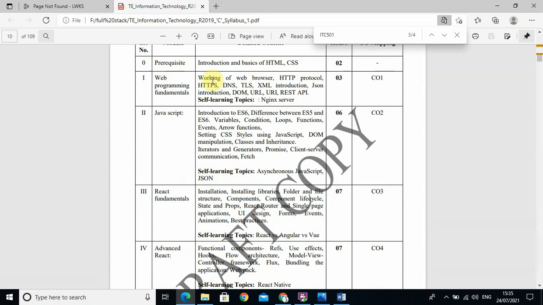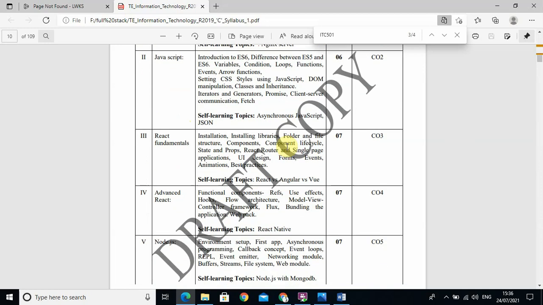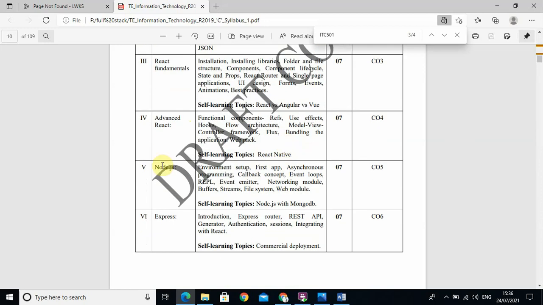The prerequisites are HTML, CSS, and some networking. Web programming fundamentals are there, okay. Then JavaScript, which is not the normal JavaScript but advanced JavaScript. Then React and advanced React, these are the two parts. There are also the frameworks, Node.js and Express.js. So this is about the syllabus and the topics we have.